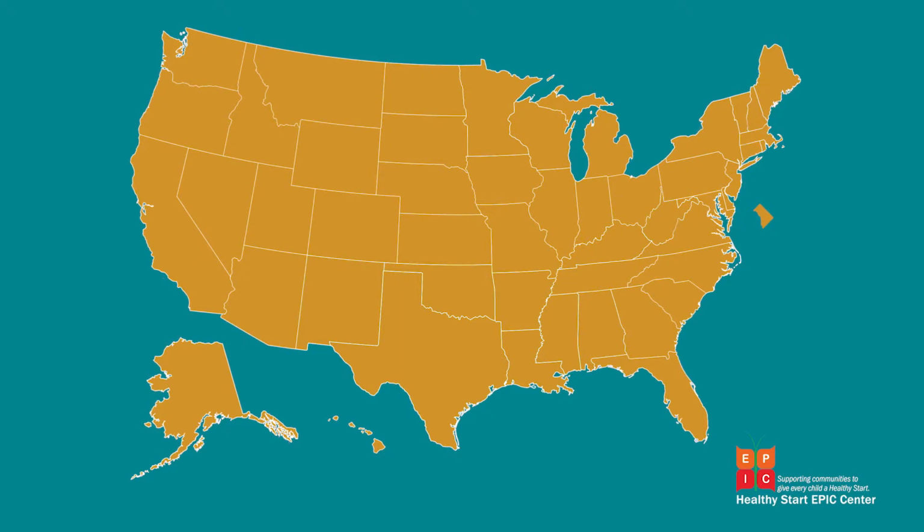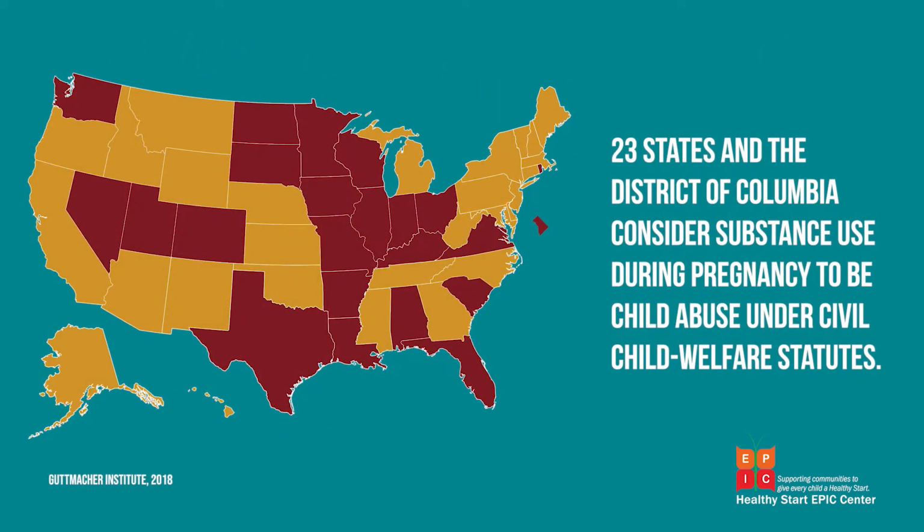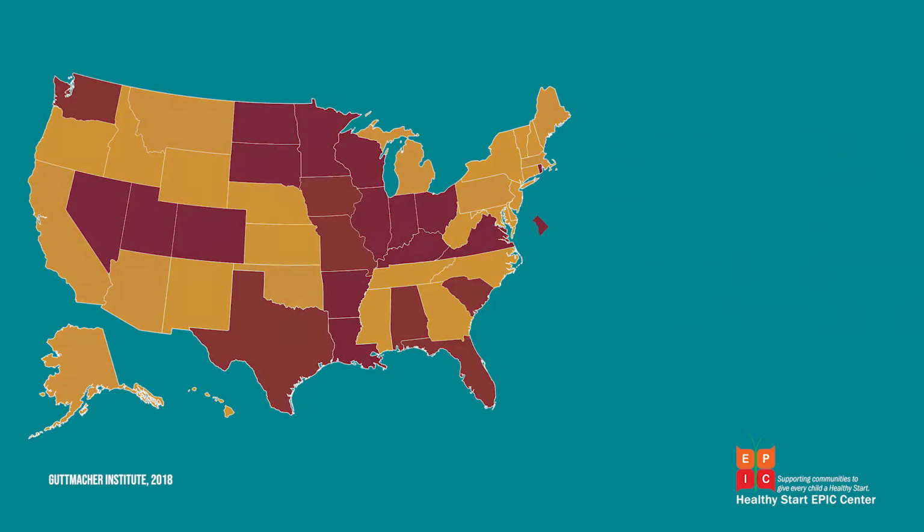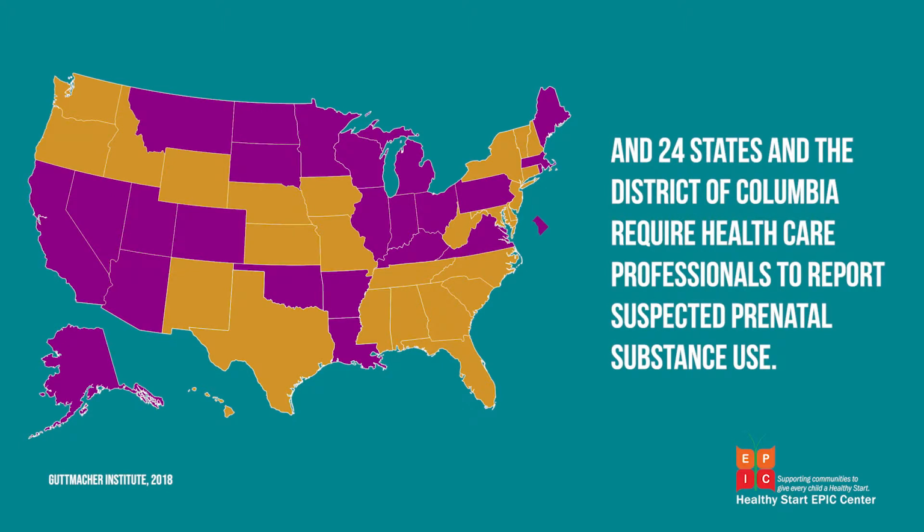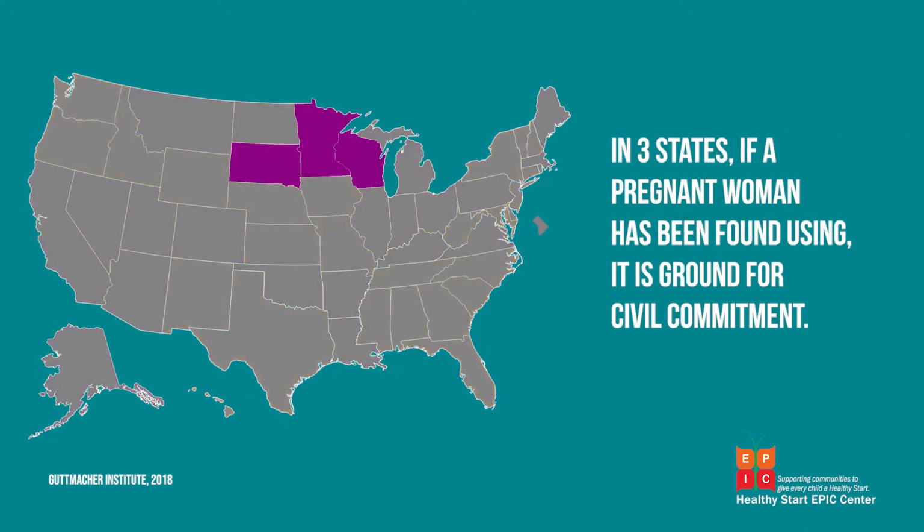of Native American residents. 23 states and the District of Columbia consider substance use during pregnancy to be child abuse under civil child welfare statutes, and 24 states and the District of Columbia require healthcare professionals to report suspected prenatal substance use. In 3 states, if a pregnant woman has been found using, it is grounds for civil commitment.